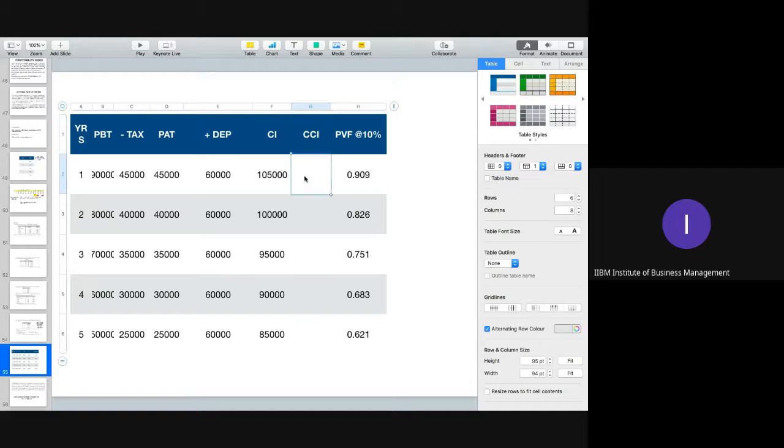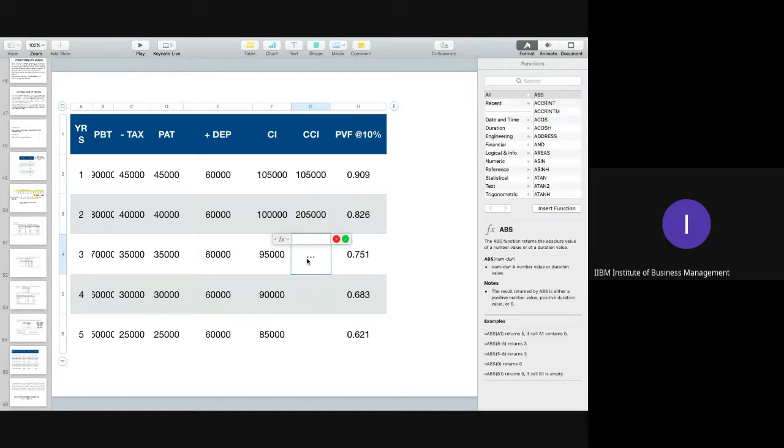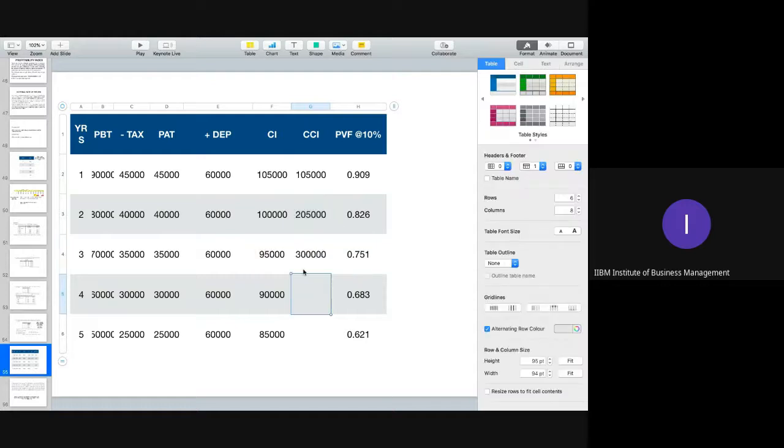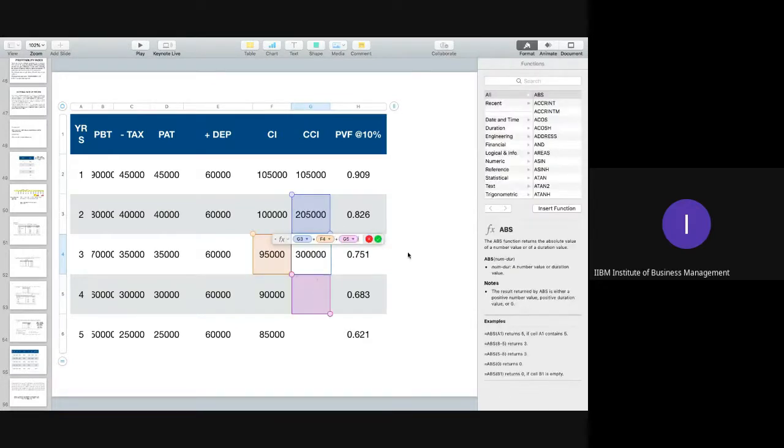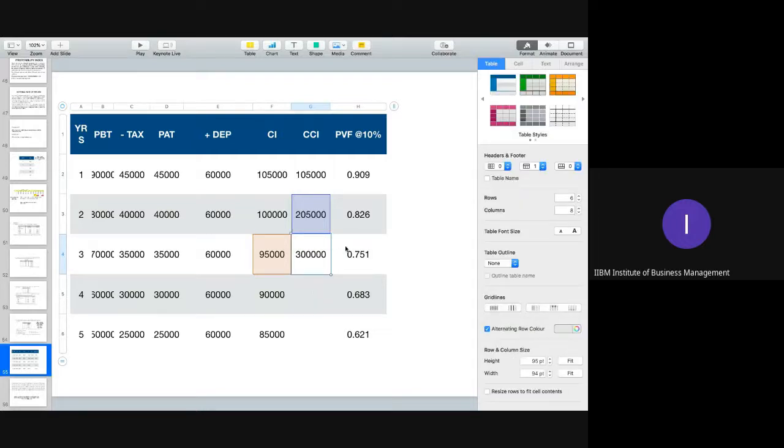That is 1,05,000, then 2,05,000, then this plus this, that is 3 lakh, and the remaining 3,90,000 and 4,75,000. Clear, everyone?